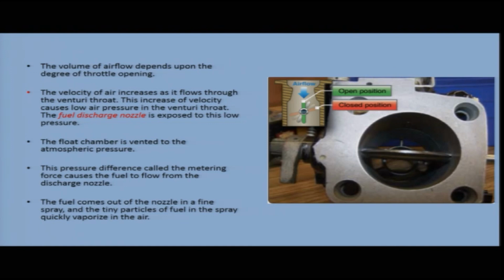The volume of airflow depends upon the degree of throttle opening. So, the volume of air flowing through this carburetor depends on the degree of throttle opening. The velocity of air increases as it flows through the venturi throat. This increase of velocity causes low air pressure in the venturi throat. The fuel discharge nozzle is exposed to this low pressure.